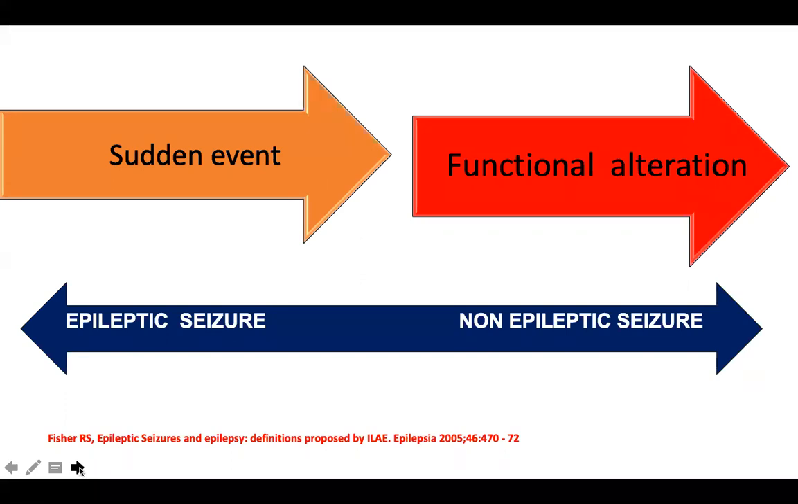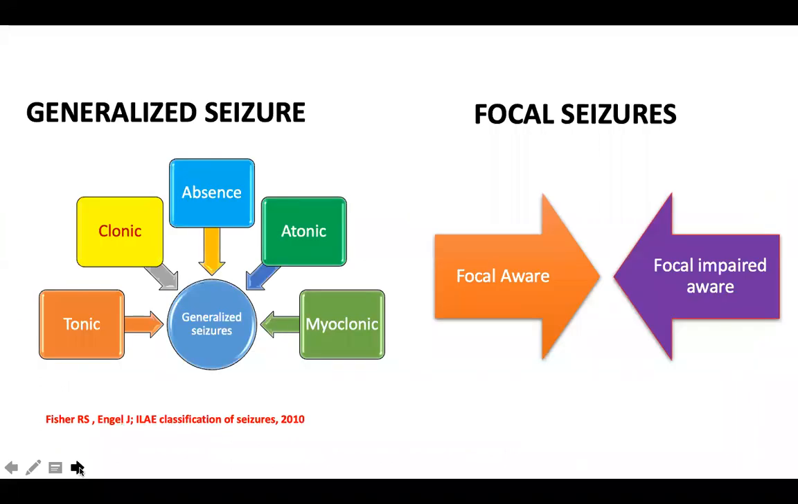It may look like a very simple thing, but believe me, this is a very basic definition on which everyone can make mistakes. An epileptic seizure is a sudden event because of hypersynchronous neuronal discharge from the cortex, whereas a non-epileptic seizure is a sudden event leading to functional alteration because of origin from the subcortical or deeper brain structures.